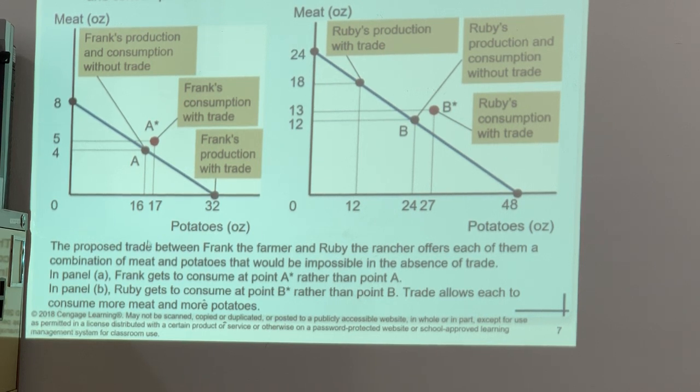It says the proposed trade between Frank the farmer and Ruby the rancher offers each of them a combination of meat and potatoes that would be impossible in the absence of trade.